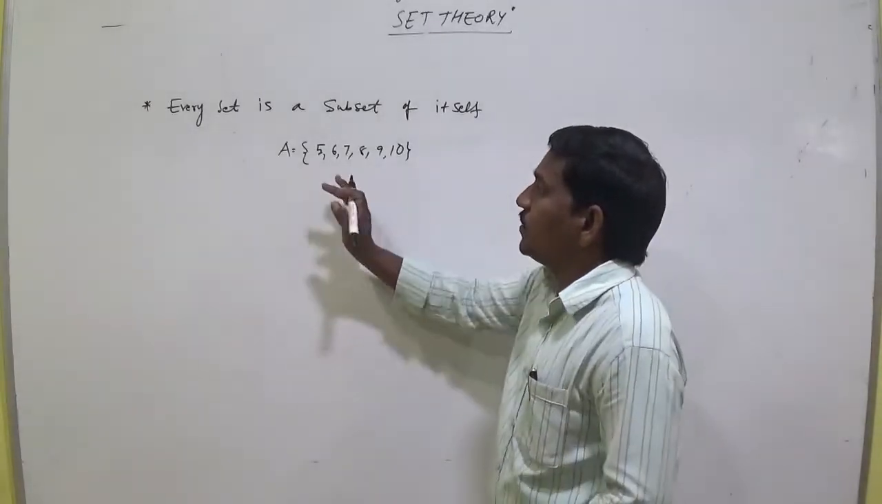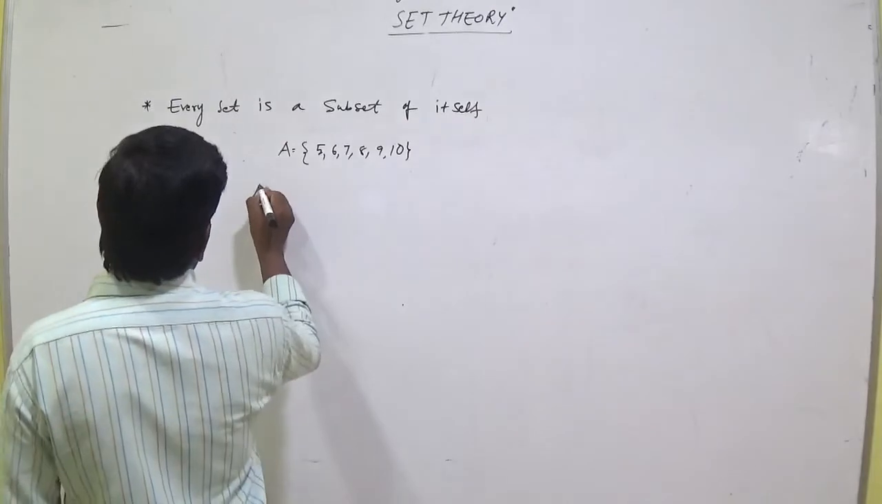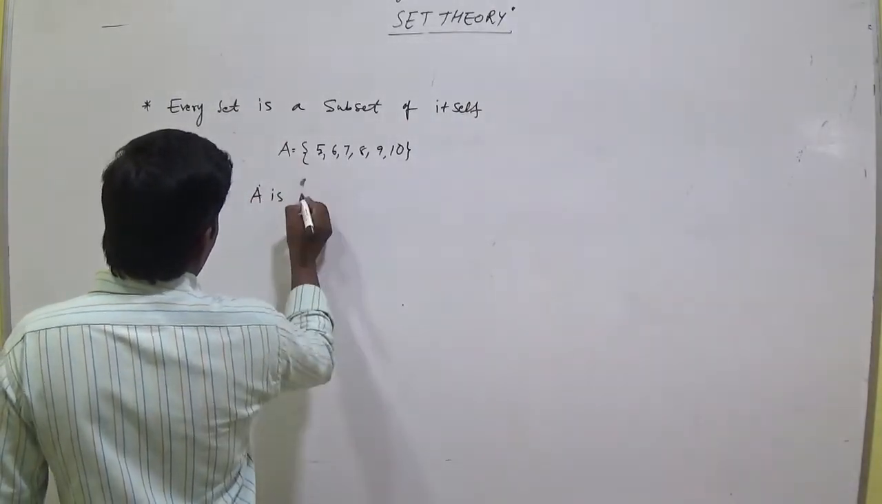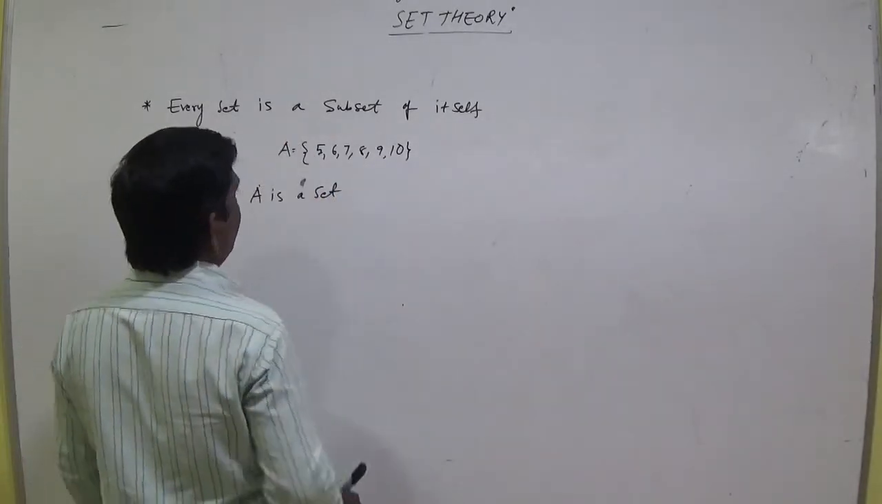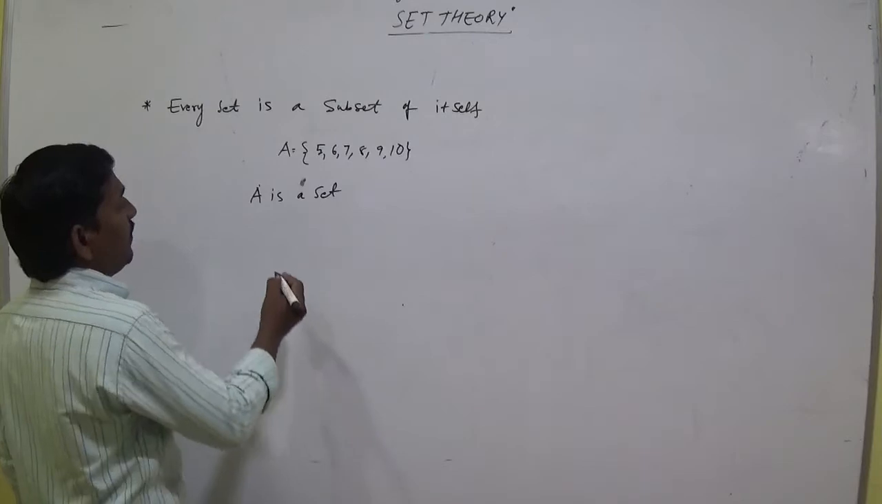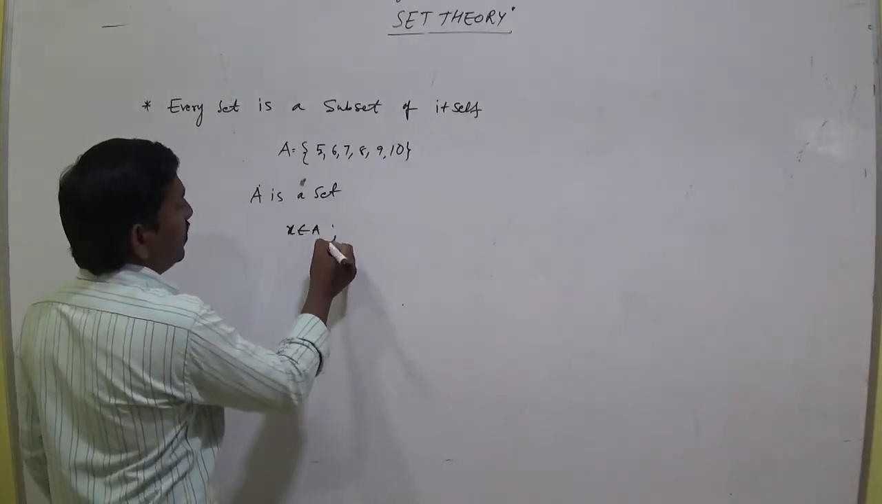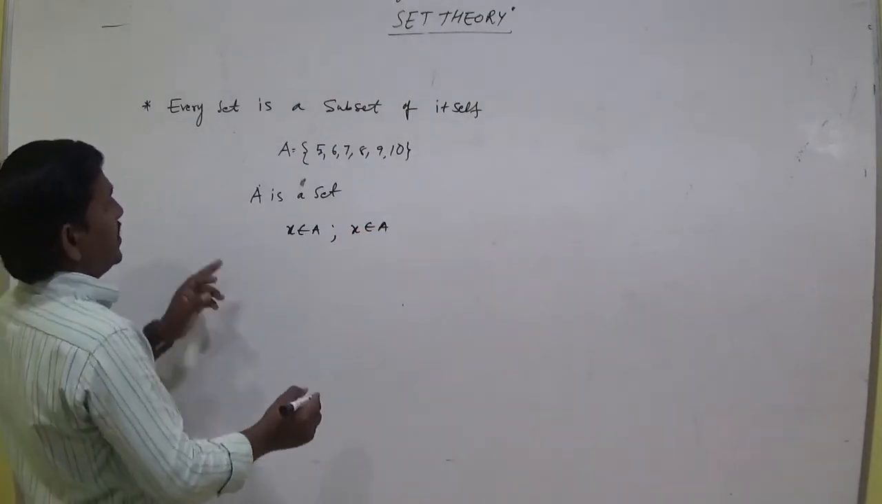So, every set A is a set. Every set is a subset of itself. For example, X belongs to A and X belongs to A, and subset.